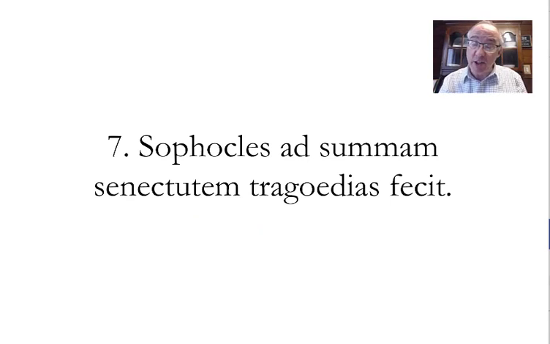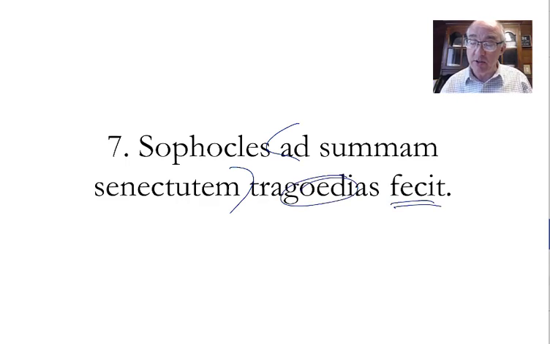Sophocles ad summam senectutem tragoedias fecit. Sophocles, up to the end, the depth, the height of old age, made tragedies, created tragedies, constructed tragedies. Sophocles lived till he was like 96, and that's what this means. To the very end, to the top of his old age, he wrote tragedies.